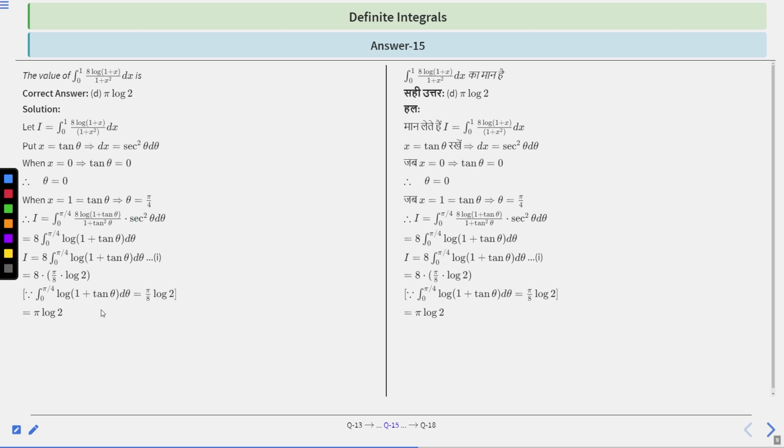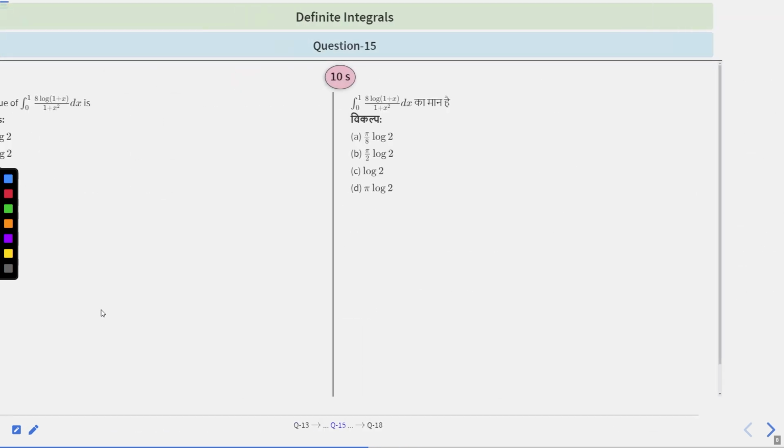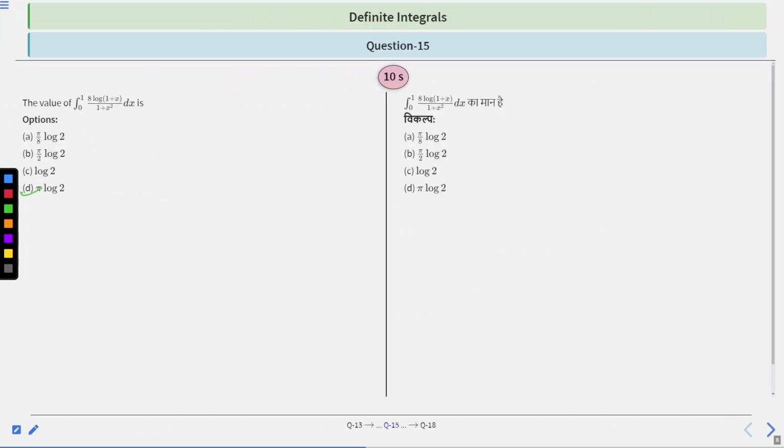So in this way, you try to do some substitution. Clear? Try to do some substitution, try to do some shortcut methods, right, to approach this question. Okay, so I think option D is the right choice. Option D is the right choice. Got it? Let's move to the next question.